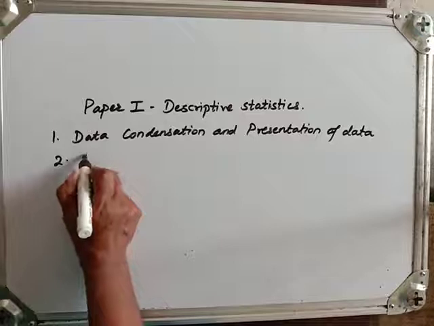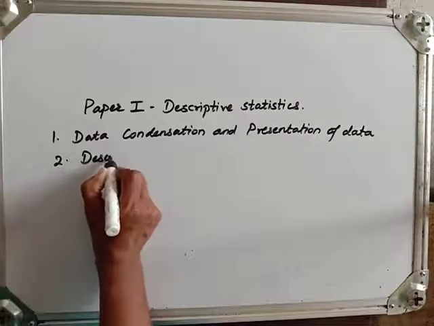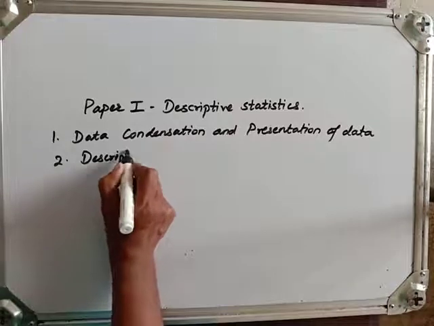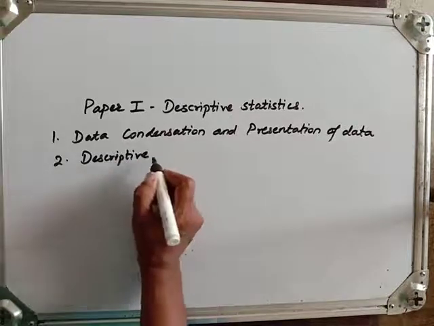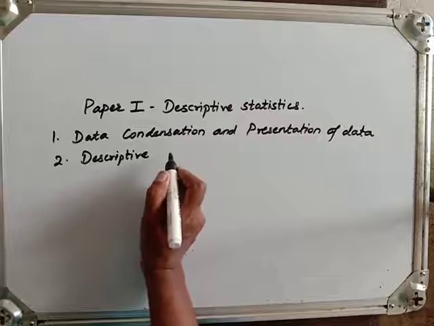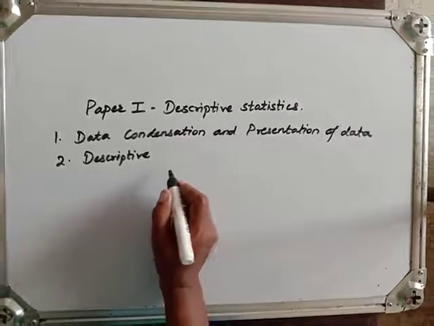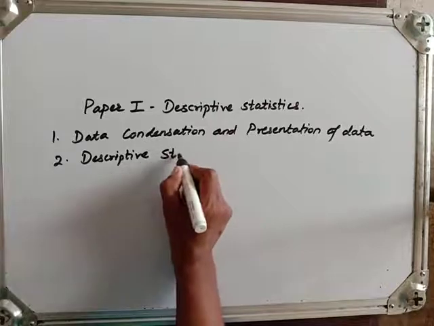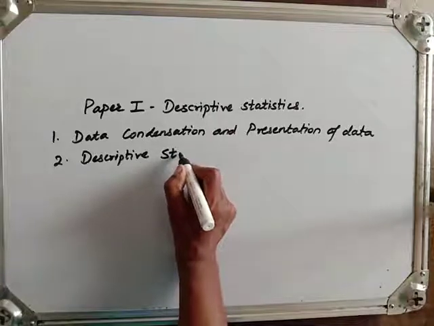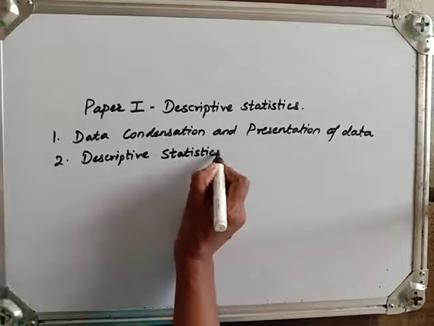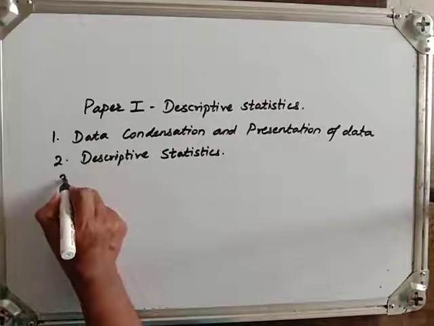Second chapter is descriptive statistics. In that one we are learning descriptive statistics. In that one we will see mean, median, mode, measures of central tendencies are these. Also that are for the grouped data, ungrouped data as such, and some more topics in that one.